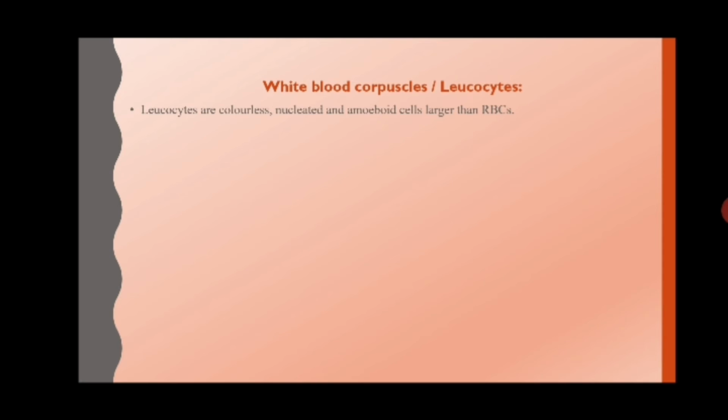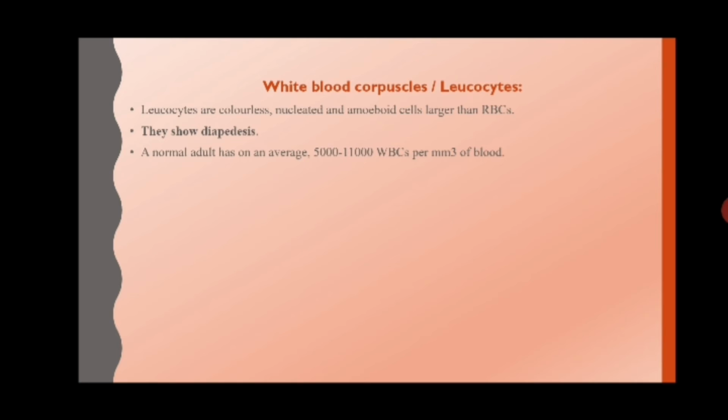Now next we come to WBCs. Now what are WBCs? They are colorless nucleated cells which are larger than RBCs. They have the ability to come out of their capillary walls by a process called diapedesis. A normal adult on an average will show 5,000 to 11,000 WBCs per millimeter cube of blood.